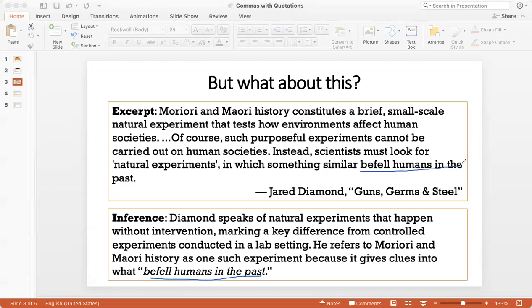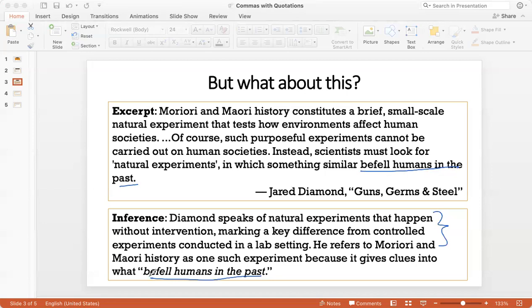These words befell humans in the past. So he starts by explaining the difference between a controlled experiment and a natural experiment. He says that a controlled experiment is one that's conducted in a lab setting, and that is something that you can't do on human society. So we have natural experiments. And then he refers to Moriori and Maori history as one such experiment because it gives clues into what befell humans in the past.